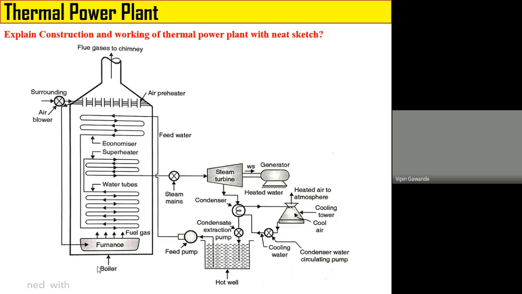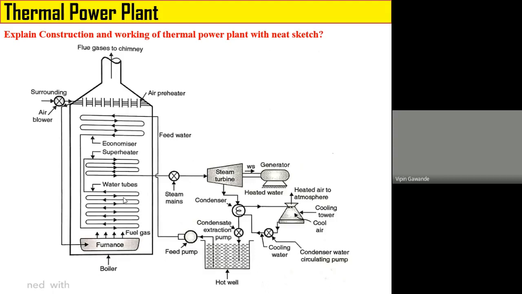So water is used from the river. That's why the power plant is generally located near the river. So the function of the boiler is to convert the water into superheated steam. Now, how does this boiler convert water into superheated steam? The boiler uses coal plus oil in the furnace, and because of the combustion of this coal plus oil, the flue gases are generated, which have very high thermal energy or heat energy, and these flue gases flow over the water tubes. The water inside the tubes absorbs the heat from these flue gases, and the water is converted into superheated steam.